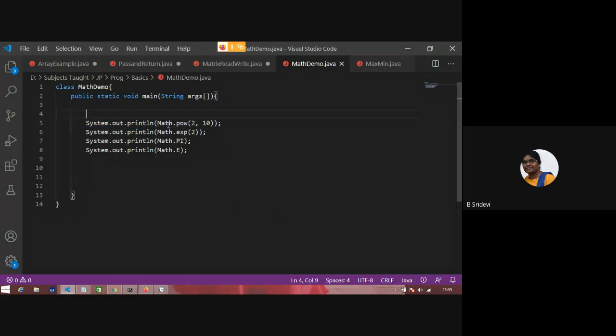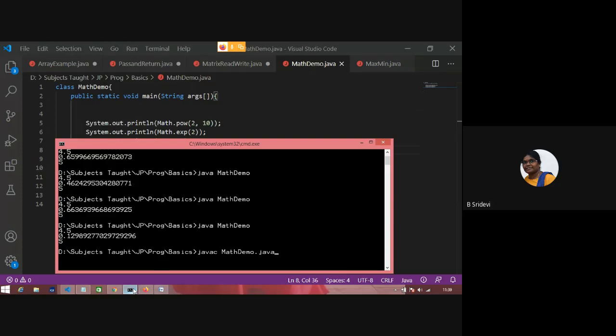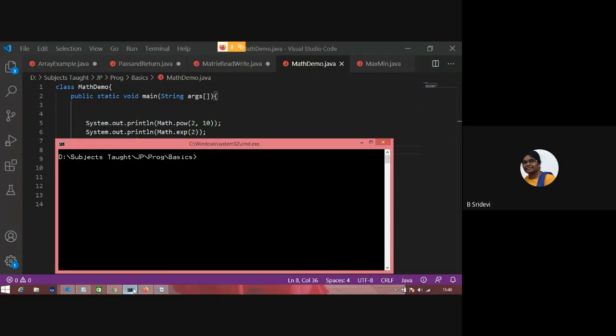So I am expecting Math.pow of 2, 10, 2 power 10, that is 1024. Math.exp of 2, that is e power 2 I want. That is Math.PI 3.14. Math.E, what is the e value? Do you remember? What is the e value?